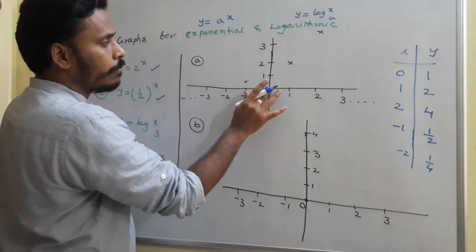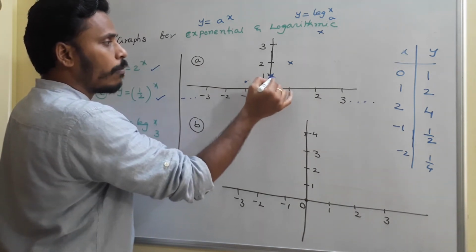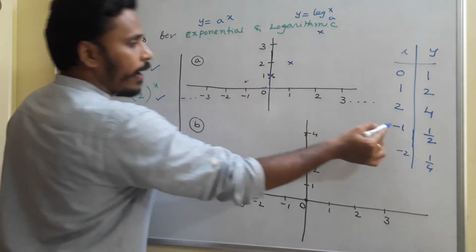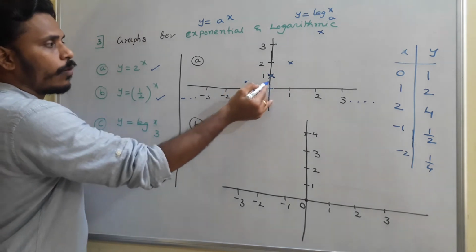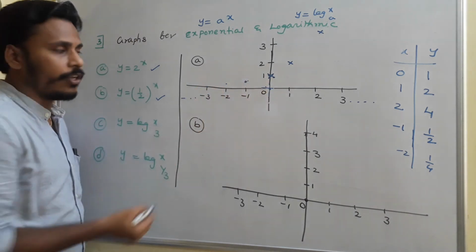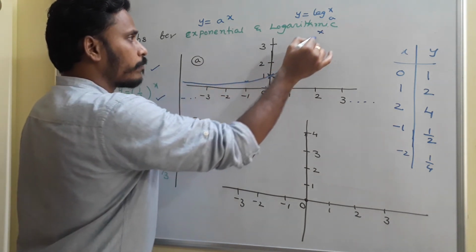Just a minute, I made a mistake here. If x is 0, y is 1, right? And that's why I need to mark it x0, y1, that is 0, 1. So for 1 by 2, minus 1 and 1 by 2. Minus 1 is here and 1 by 2 is in between this 0 and 1. For minus 2, 1 by 4, still it gets decreased. So if you sketch the graph, it will go like this.